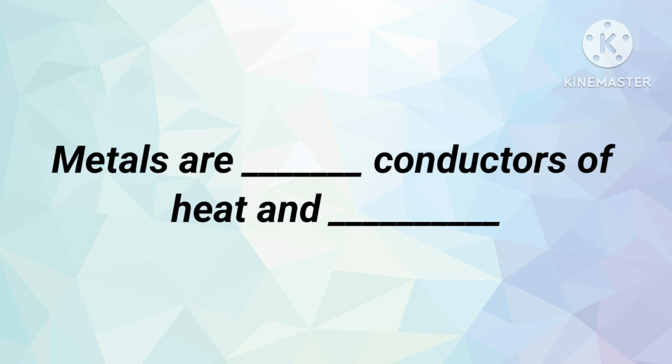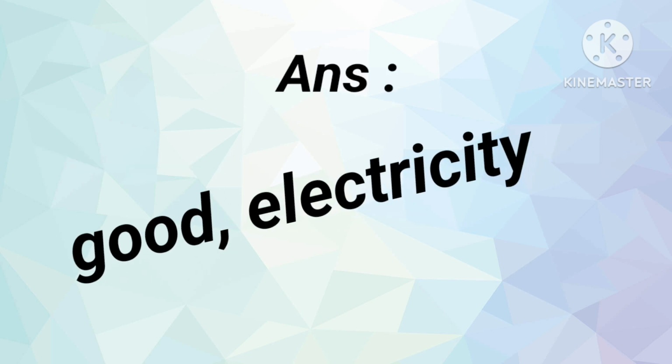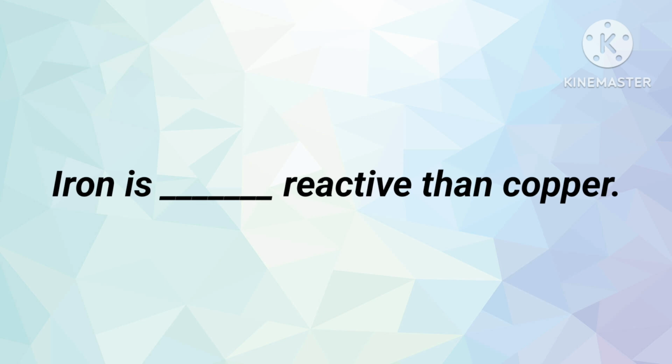Second question, metals are dash conductors of heat and dash. Of course, you know that metals have properties like shining, ductility, malleability, such questions will be there. So the answer is very good transmission of the heat as well as the electricity. The metal is a very good conductor of electricity along with the heat also. That's the answer.